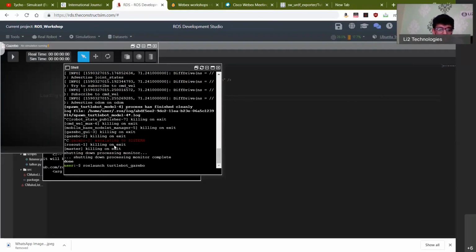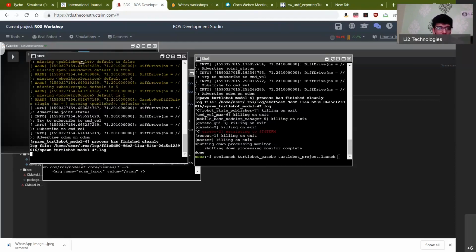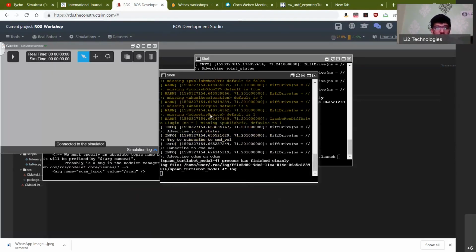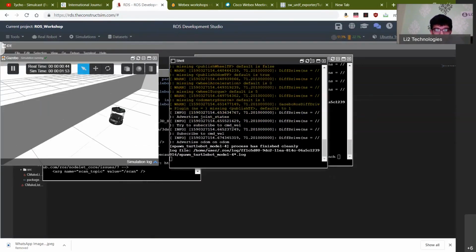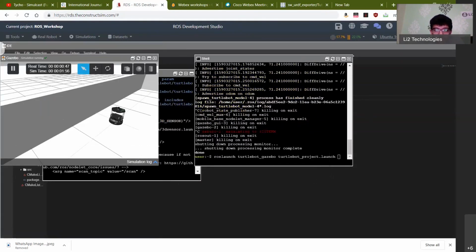In this case, we are going to launch turtlebot_project. If you just type in turtlebot_pr and then tab complete, it will complete that for you. Right, so at this point, you should not be getting any errors. Warnings are fine. And then this should show up in your visualizer. So you can minimize this particular terminal. You don't need it again because it's going to get a little messy when we have a bunch of other terminals coming in.